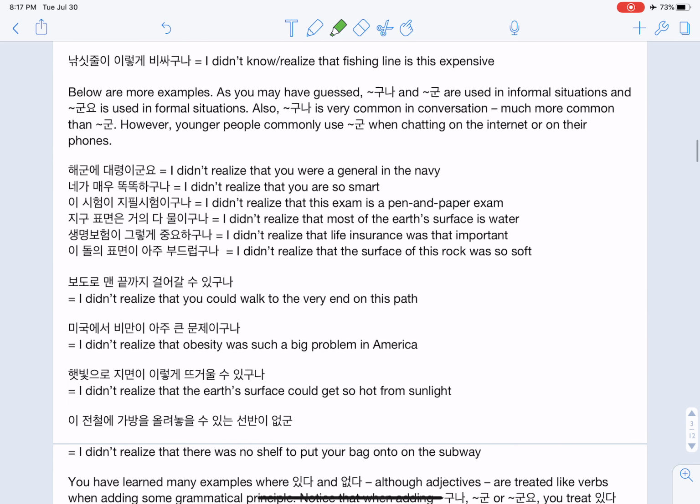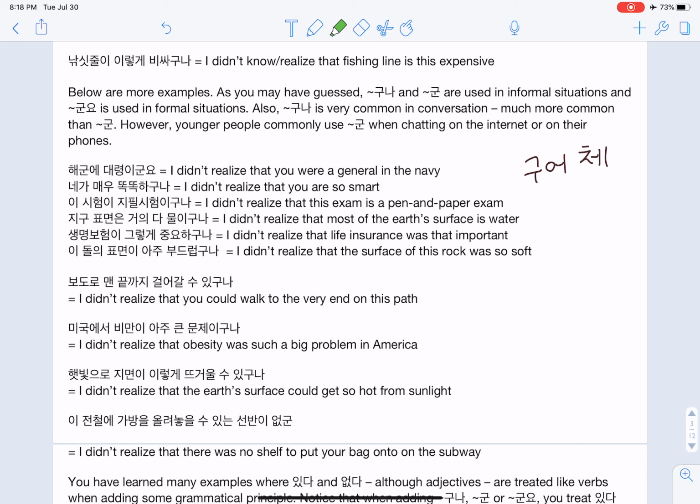As you may have guessed, guna and gun are used in informal situations, whereas gunyo, that informal polite yo, is attached for formal situations. Also, guna is very common in conversation, much more common than gun. However, these days younger people are using gun when chatting on the internet or in their phones. And unless something is quoted, like if you see a line quoted where someone's using gunyo or guna or gun, you're not going to see this in a written format, obviously. It's something known as guoche. That's the written form. Spoken form.